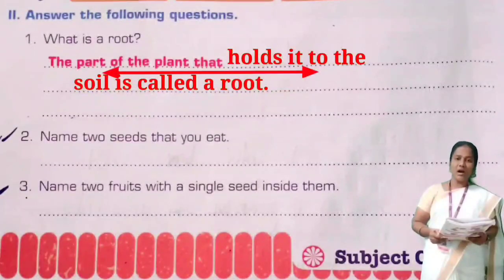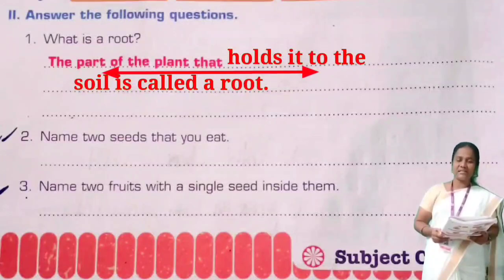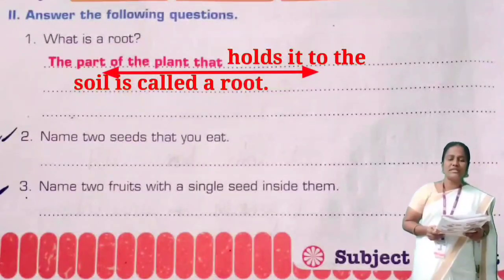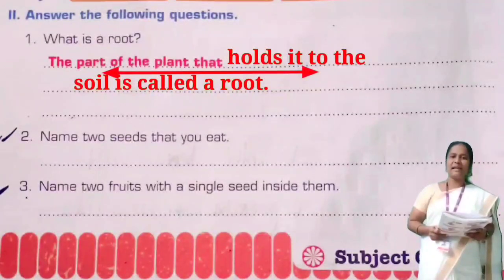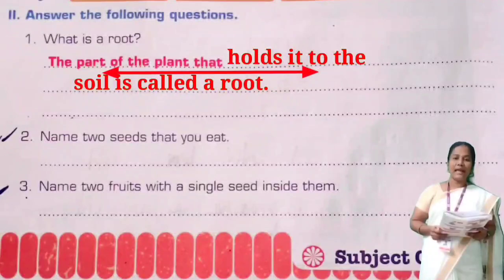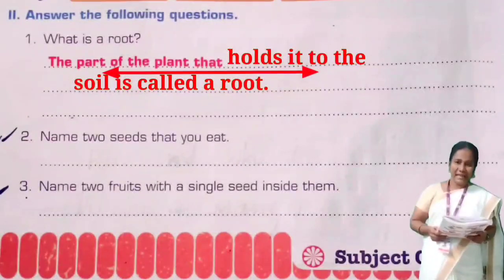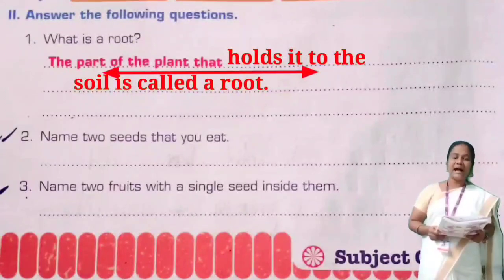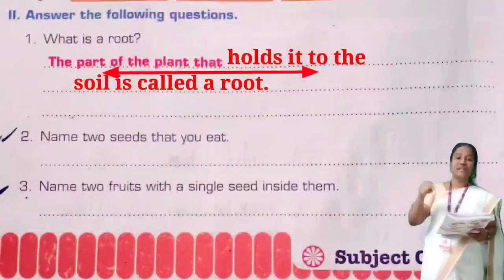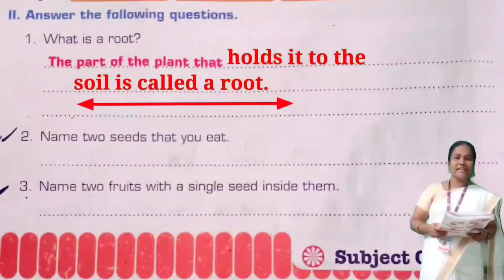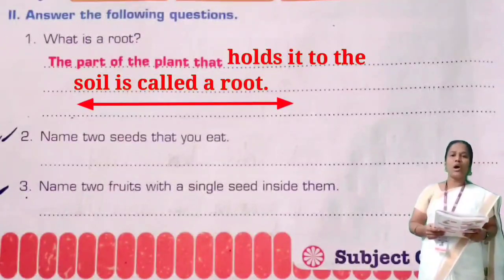The part of the plant that holds. What is the spelling of holds? Holds. Say the spelling. Holds it to the soil.